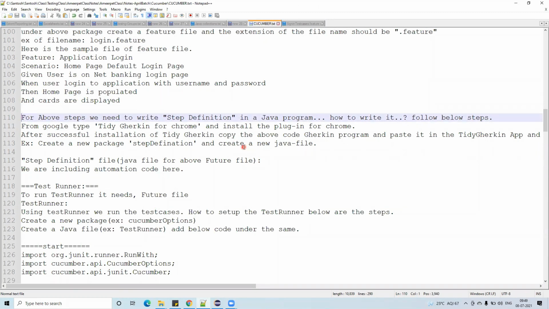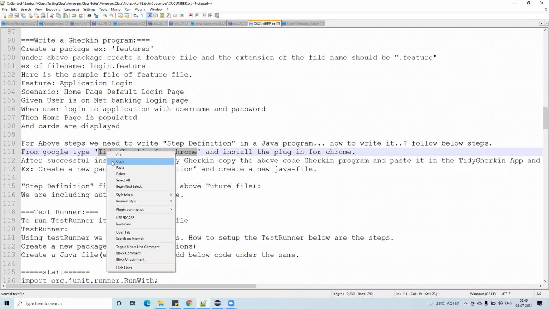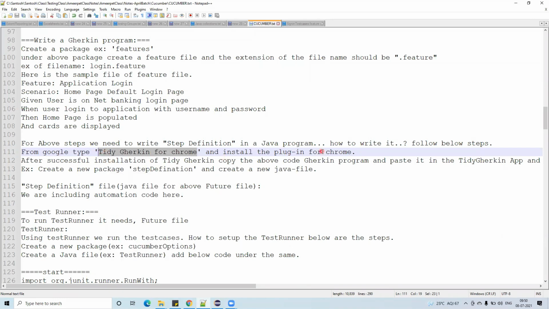So now the things are starting actually. See here, for the above steps, we need to write step definition in Java program. Remember guys, for the above steps, we need to write the step definition in Java program. How to write it? Follow the below steps. From Google, type Tidy Gherkin for Chrome, and install the plugin for Chrome.